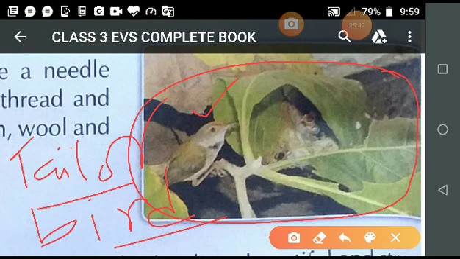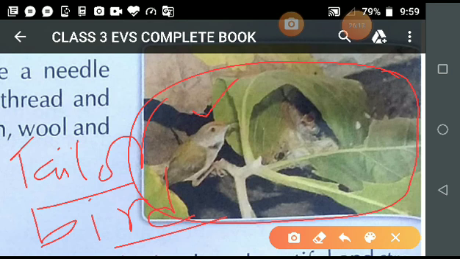It means a small thing is coming to your mind: maybe this small bird also plays the same role as a tailor. Maybe that is the reason the name of the bird is tailor bird. Now I will explain, and then you relate how this small bird is known as a tailor bird.